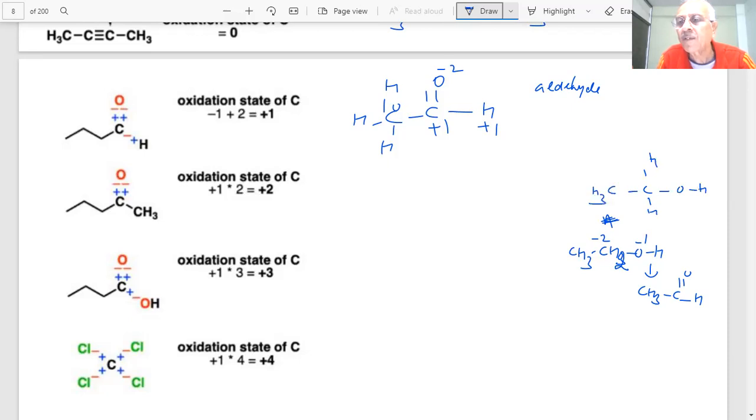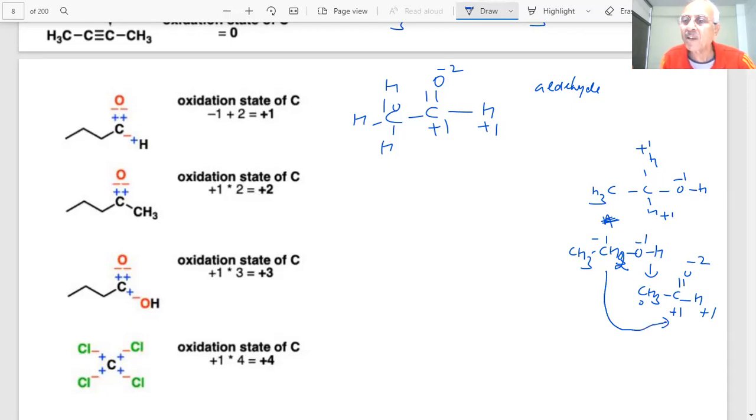CH3: you are saying minus 1, plus 1 and plus 1. So this will be minus 1. Okay. Got minus 1. Okay, sir. And what is this? Minus 2 and plus 1. This carbon, carbon 0. Then minus 1. Then what is this? Plus 1. Minus 1 to plus 1 oxidation state.